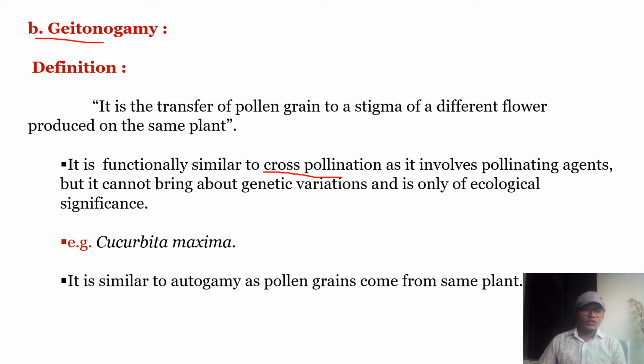Self pollination doesn't require any pollinating agent, but to transfer pollen grains from one flower to another flower of the same plant requires a pollinating agent. But it cannot bring genetic variations, and hence it does not play any significant role in evolution. Example is Cucurbita maxima.